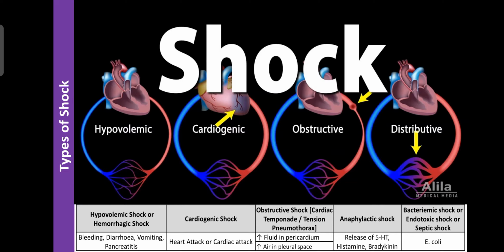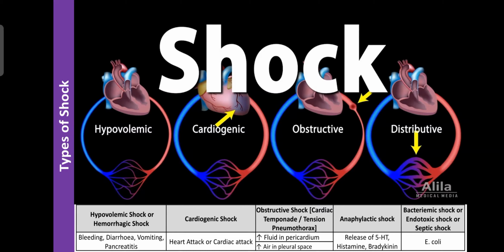Or any incident or accident where loss of blood occurs is also hypovolemic shock. Irregular menstrual cycle, or excess flow of blood during the menstrual cycle, is also responsible for causing hypovolemic shock. That's why hypovolemic shock is also known as hemorrhagic shock.